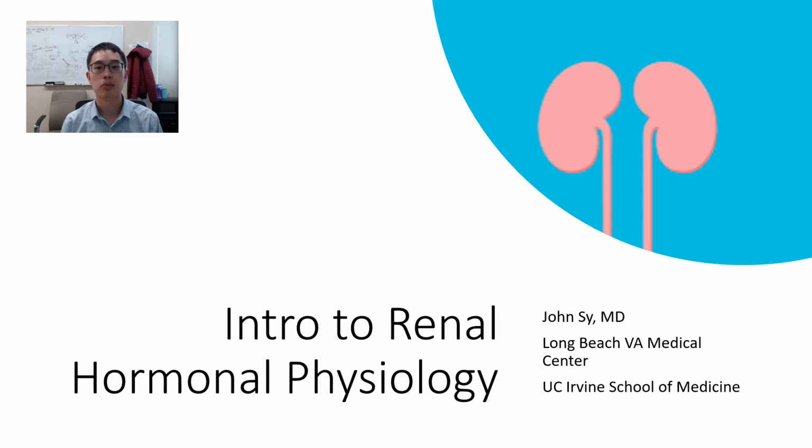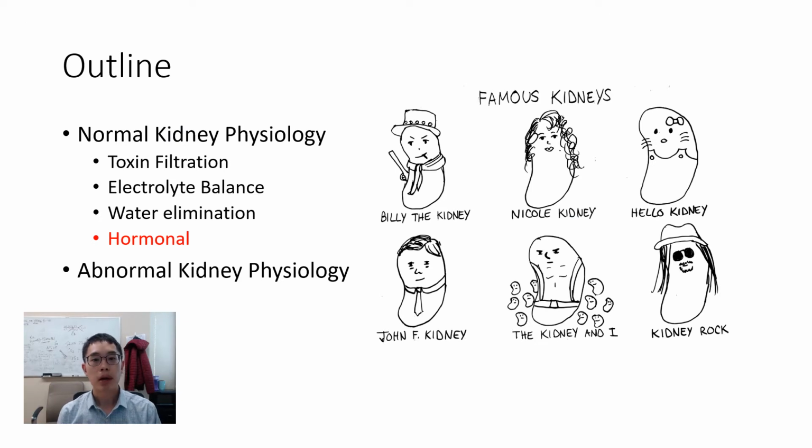Today, I'll be discussing more in depth about the interesting endocrine aspects of the kidney. In my other video, you learned about the aspects of normal kidney physiology, including how the kidneys excrete toxins, balance our electrolytes, and remove excess water. Today, we will be talking about various hormonal pathways that start with or go through the kidney.